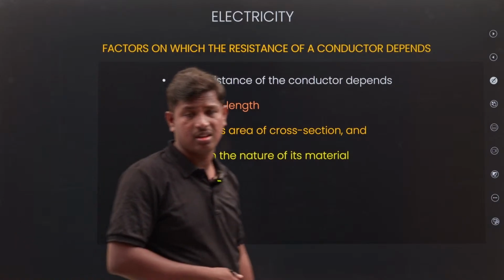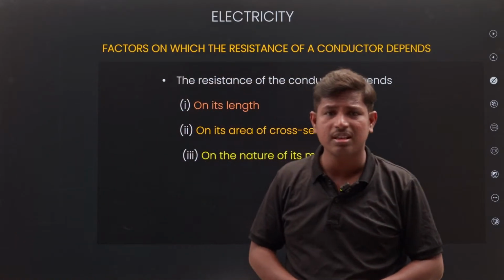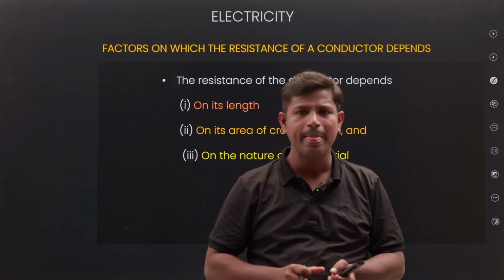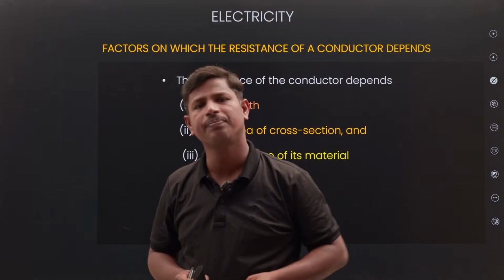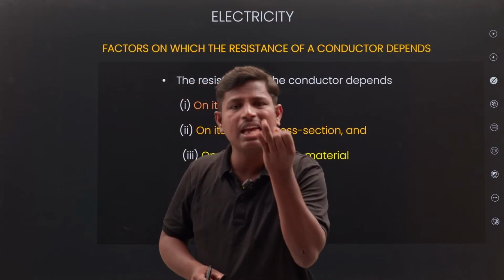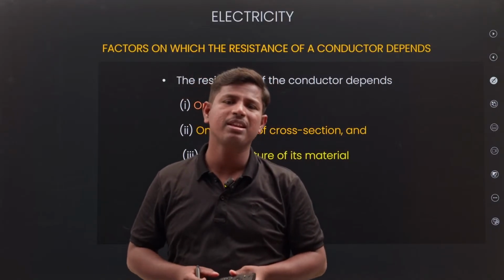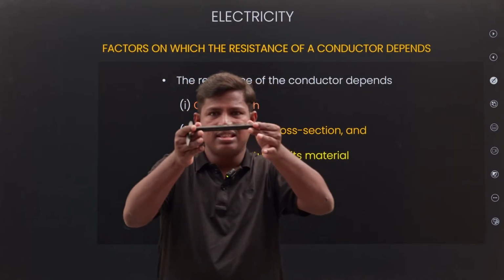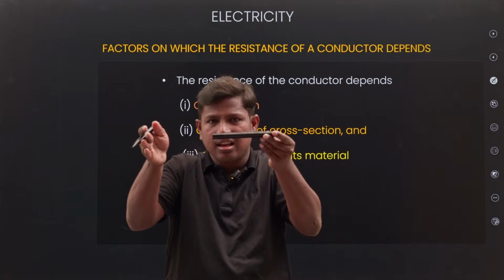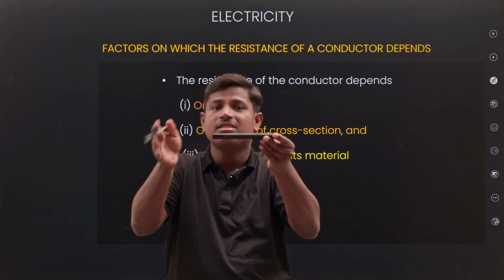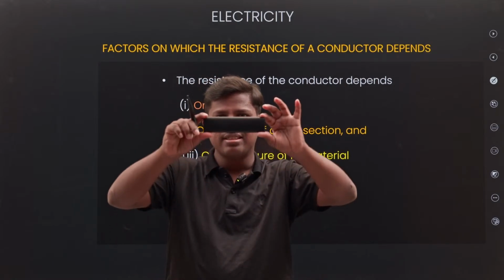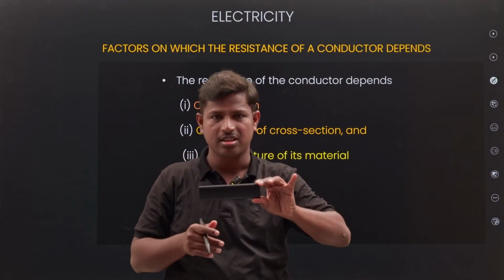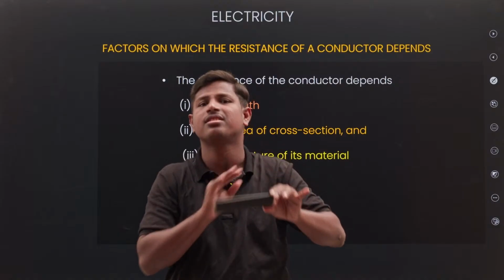Next, what factors does resistance depend on? Resistance mainly depends on three factors: the length, the area of cross section, and the nature of the material. If the length is L and I extend it, the resistance changes. If the area is A and I increase or decrease the area, the resistance changes.